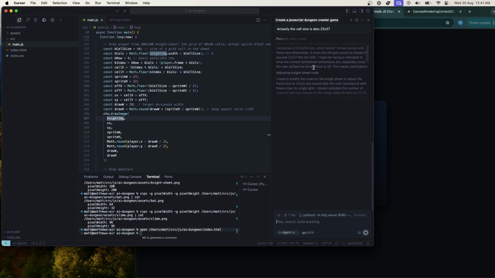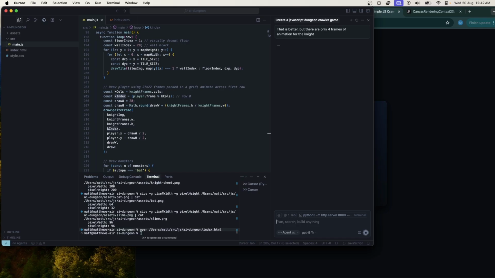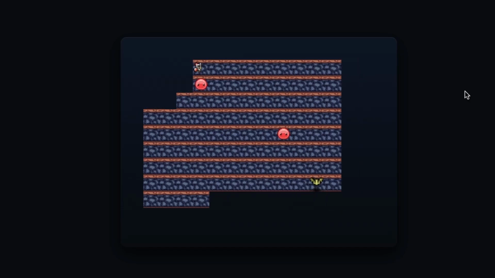Yeah, it's kind of telling me off. It's basically saying the asset is wrong. It's 200 by 200, which doesn't divide evenly. Fair enough, I kind of get why it's confused by this. Yeah, that's pretty much it, except for the fact that there's one extra blank frame, so there's only 4 frames of animation. Let's see if it can figure that out. Okay. Hey, all right.